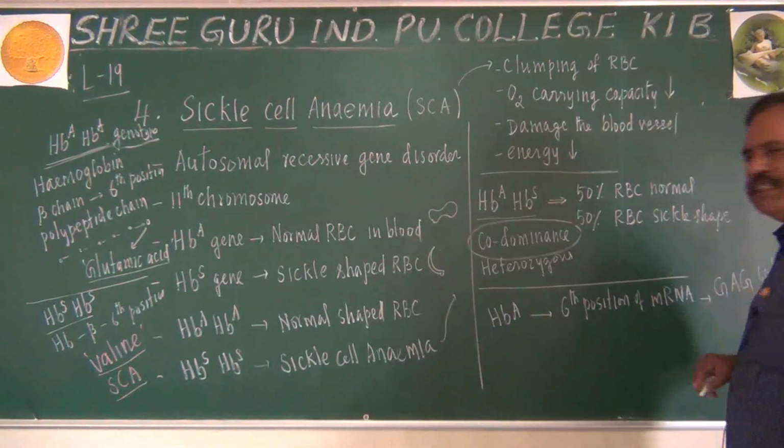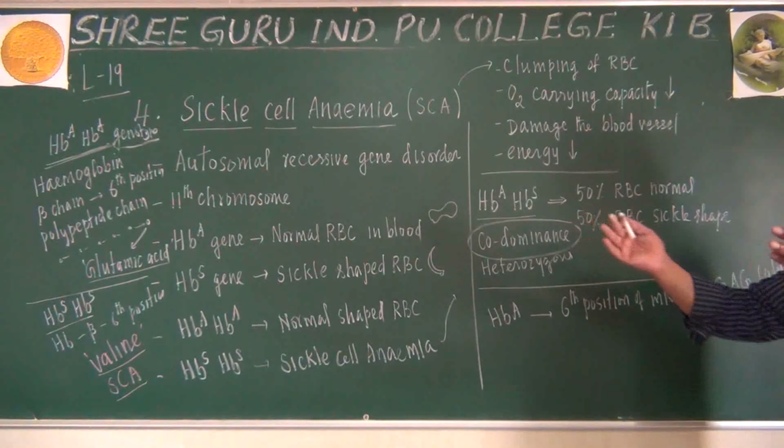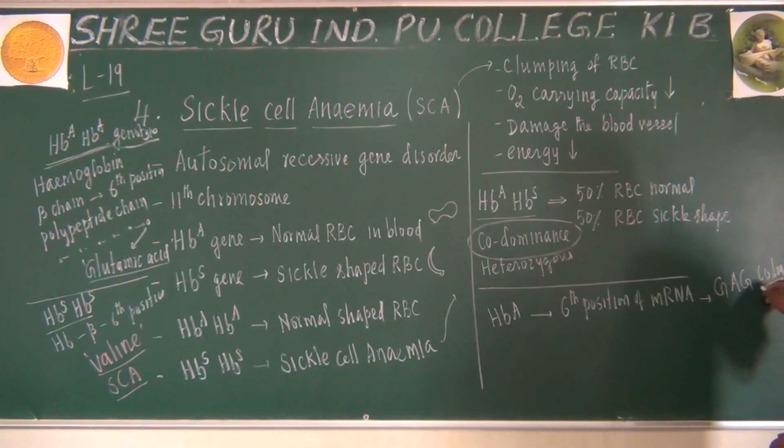What is GAG? Guanine, adenine, guanine. These three bases become one codon that codes for glutamic acid, which means you will have normal RBC.